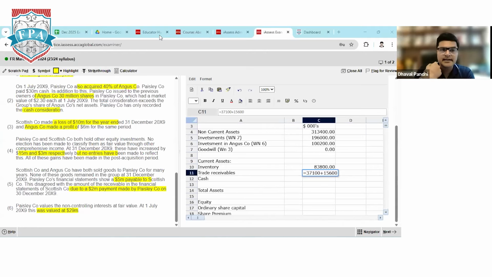You people did not understand what the adjustment means. Parent is recording 5 million payable to the subsidiary company, but the subsidiary has not received the cash yet. So the subsidiary is recording in its books of account a receivable of 7 million. So I need to pass the first journal entry, the cash in transit.